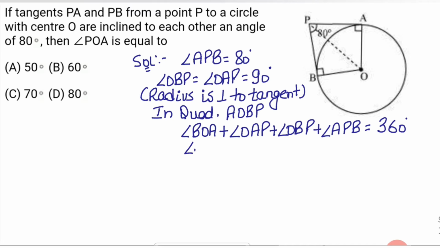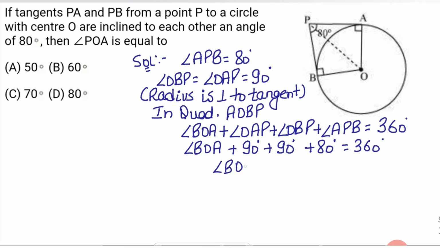Now angle BOA is unknown, these two angles are 90 degree, and angle APB is 80 degree. On the left hand side, 90 plus 90 is 180, plus 80 is 260. So when 260 is subtracted from 360, angle BOA is equal to 100 degree.